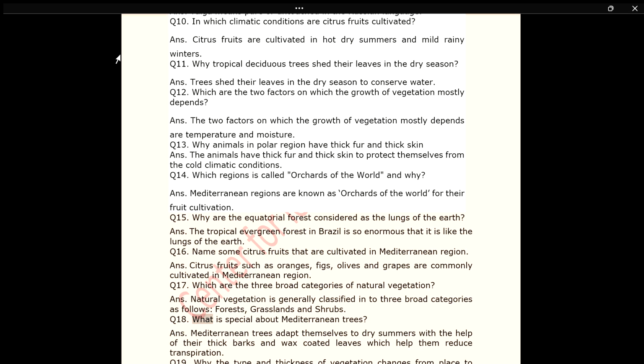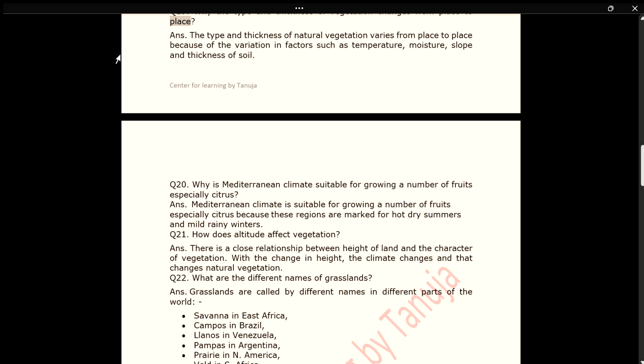Q18. What is special about Mediterranean trees? Ans. Mediterranean trees adapt themselves to dry summers with the help of their thick barks and wax-coated leaves, which help them reduce transpiration. Q19. Why does the type and thickness of vegetation change from place to place?